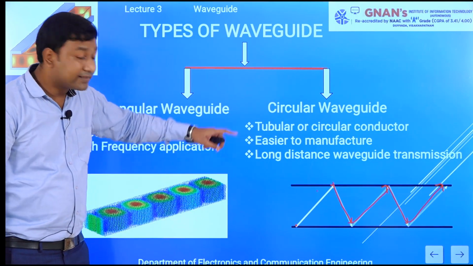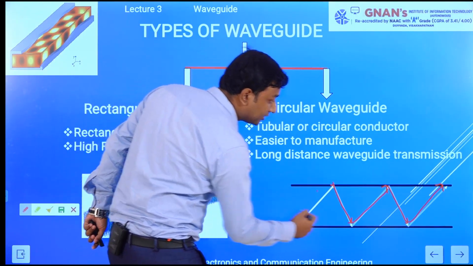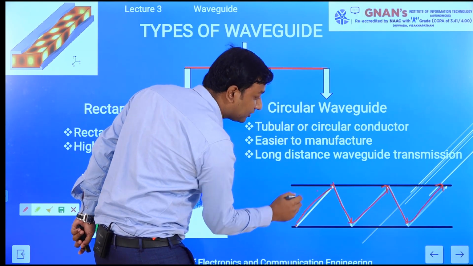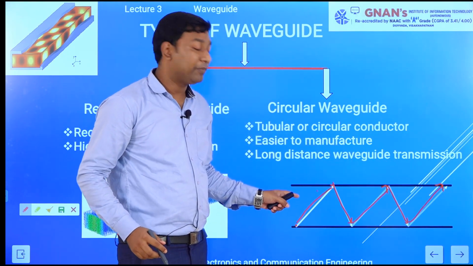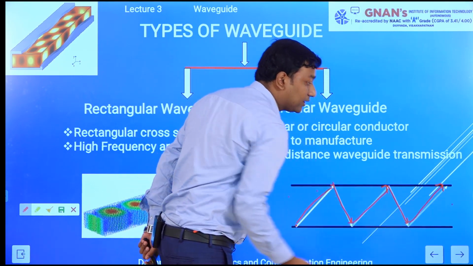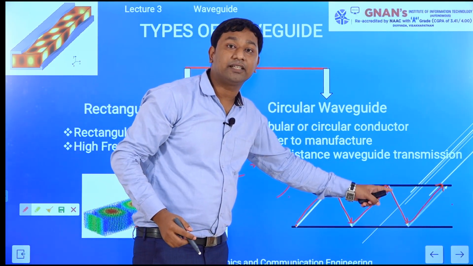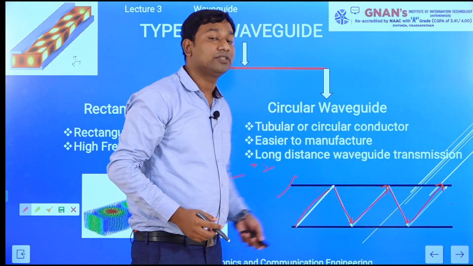Due to that successive reflection, if we consider velocity equal to distance by time, but here with multiple reflections, the velocity of wave propagation is quite less compared to the normal. If you consider 2 points and calculate the velocity, but in the waveguide case, due to the successive reflection, the velocity of wave propagation is quite less compared to the normal case.